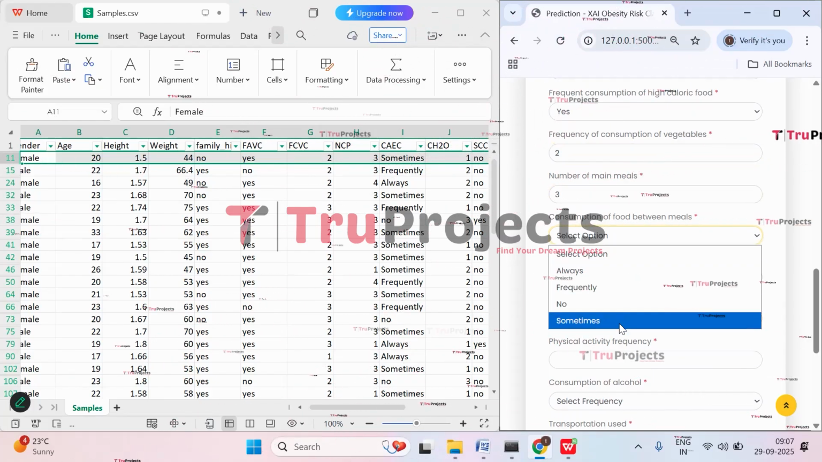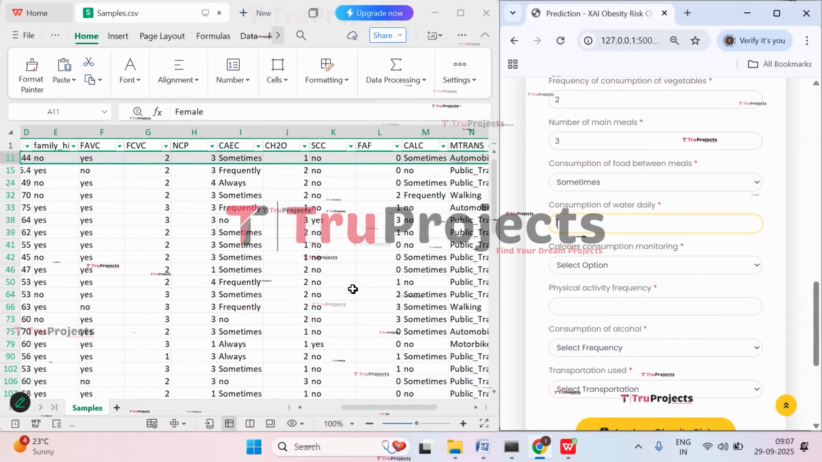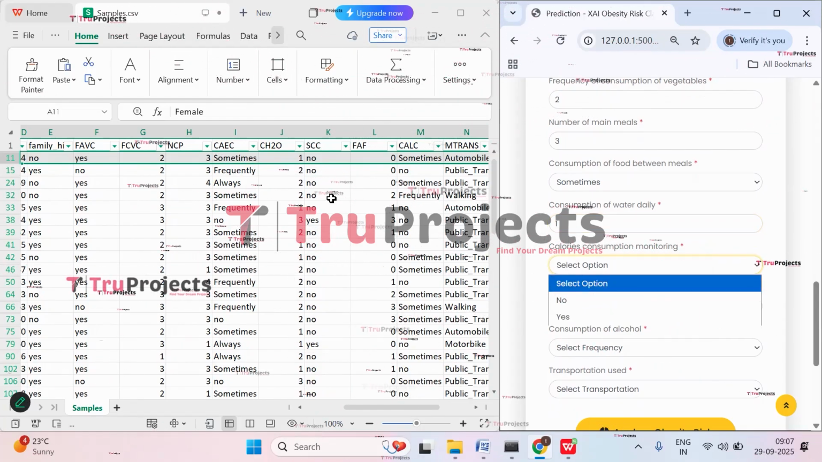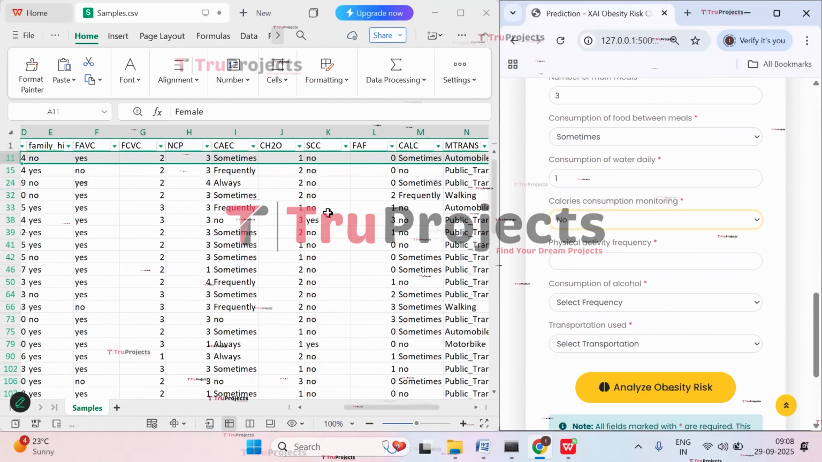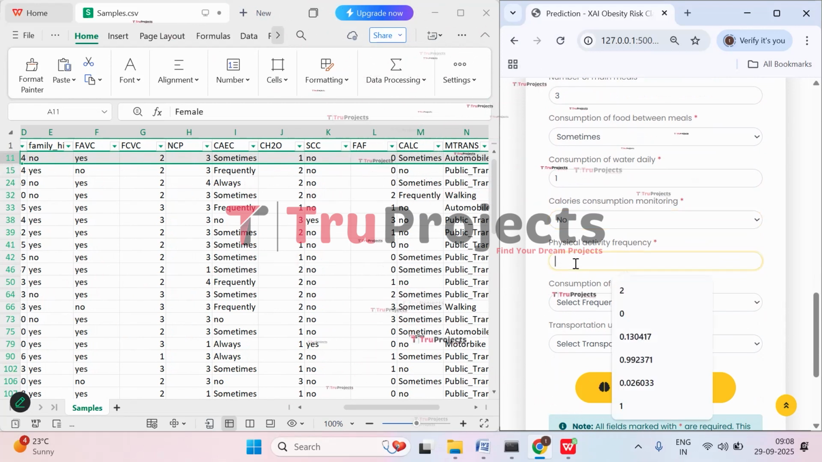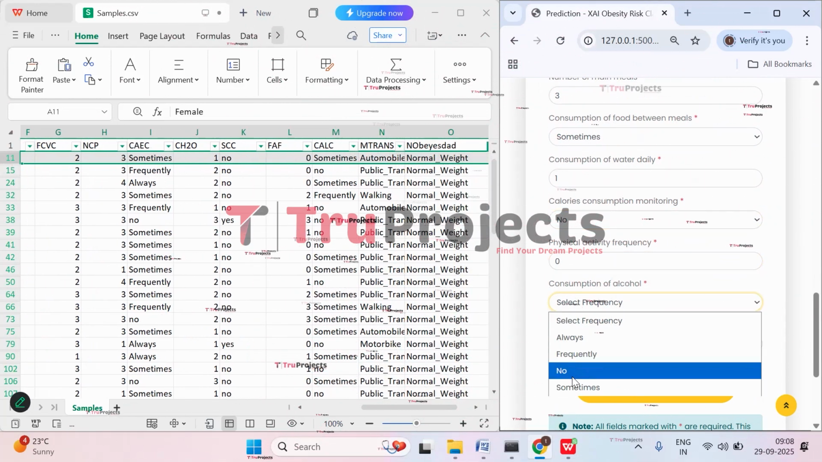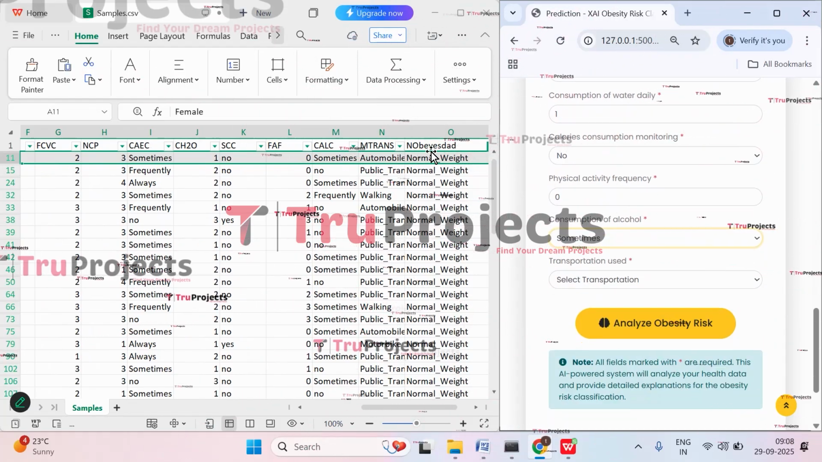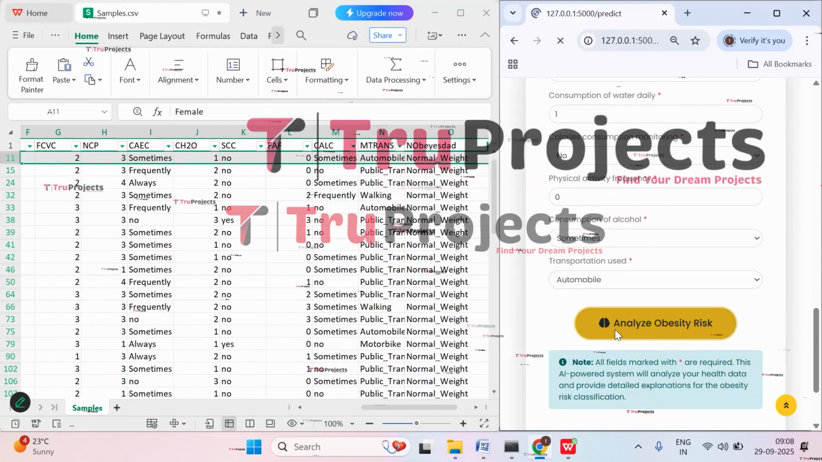Consumption of food between meals is sometimes. CH2O is 1. And then we have calorie consumption monitoring, it is no. And then we have physical activity, that is 0. Consumption of alcohol is sometimes, and transportation used is automobile. Now click on analyze obesity risk.